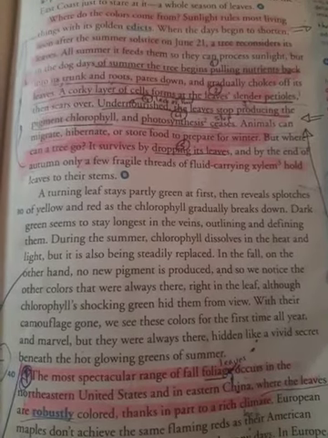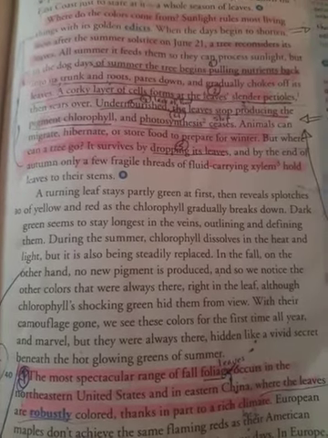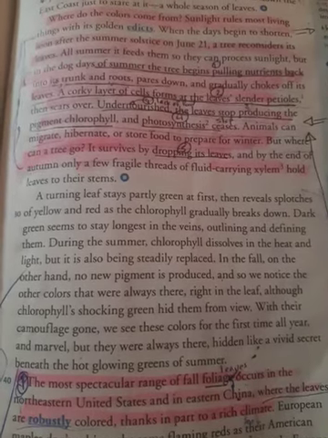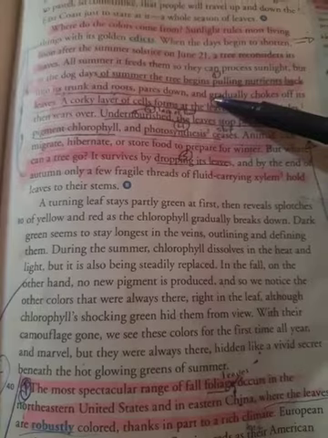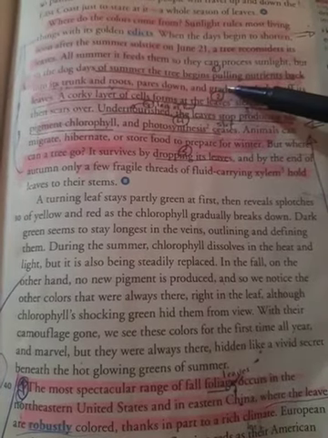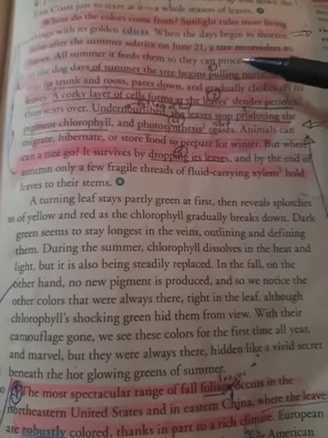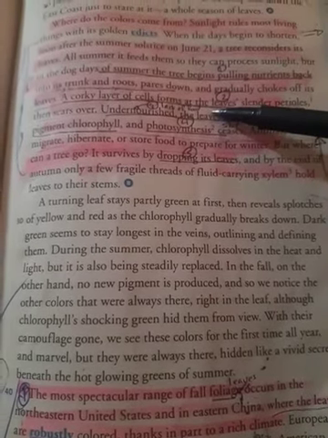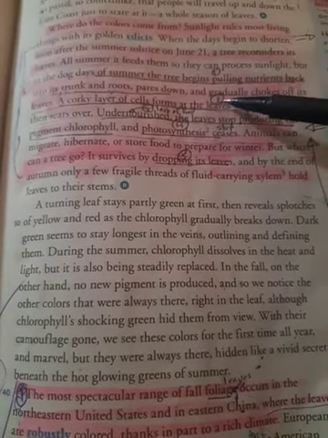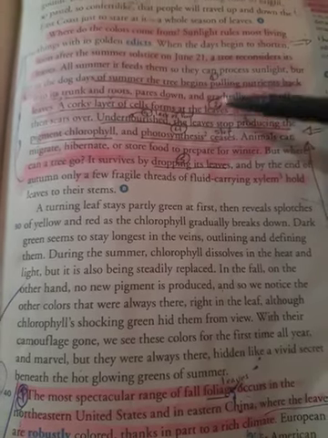Hi, grade 10, open your literature book, page 2 or 3. In the previous video, I asked you to highlight this paragraph, which shows the pattern of organization, cause and effect, and shows the main purpose is to explain the process of leaves falling. Don't forget that the author used three patterns of organization to present her ideas. Okay?